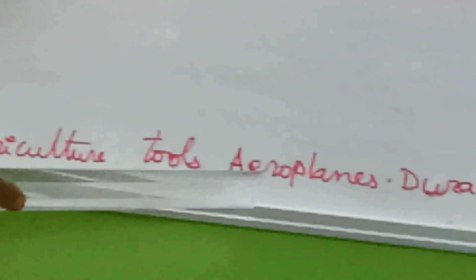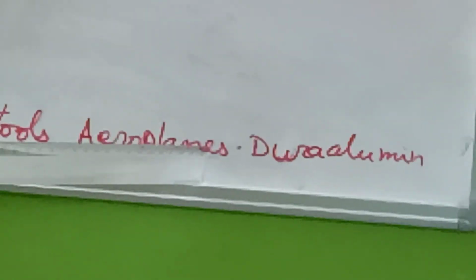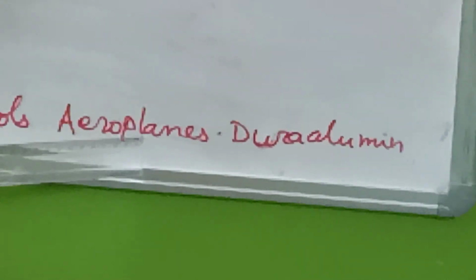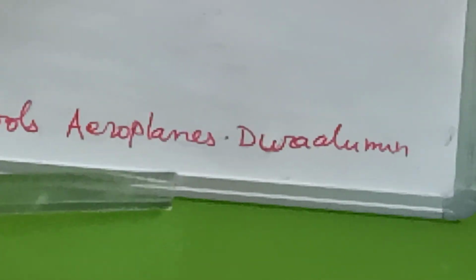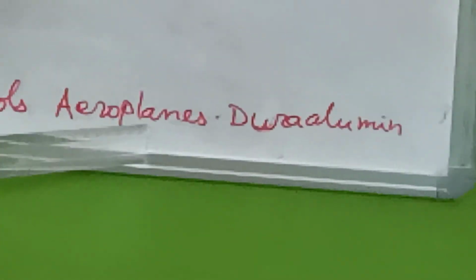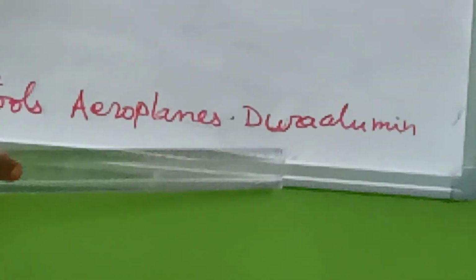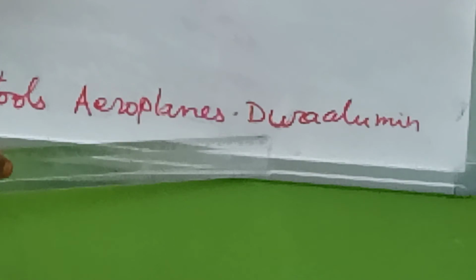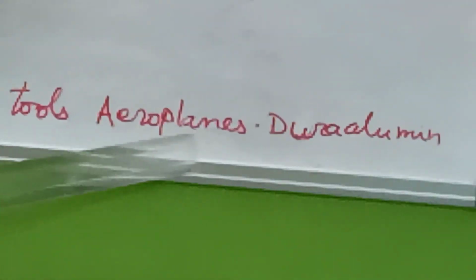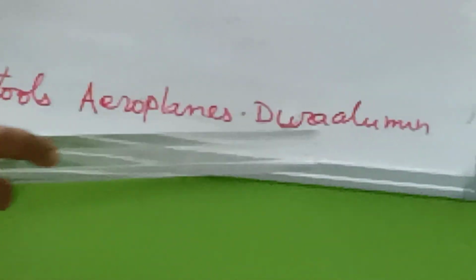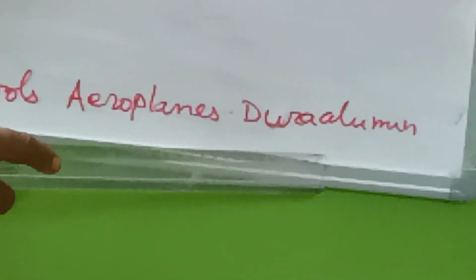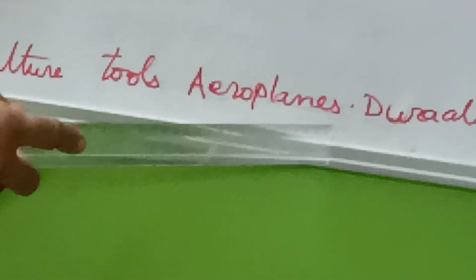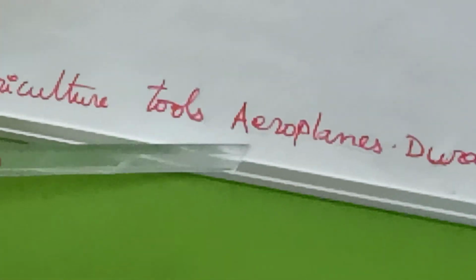For making aeroplanes, aluminum is combined with different metals. Aluminum alone is lightweight, which is okay, but while flying at heights, there is frictional force which may burn it off. To avoid that, nowadays they use duralumin. Duralumin is stronger than aluminum and lighter than aluminum. So for making aeroplane and aircraft parts and all, nowadays they are using the alloy called duralumin. Like that, we use metals in our day-to-day life. And answer the assignment questions.